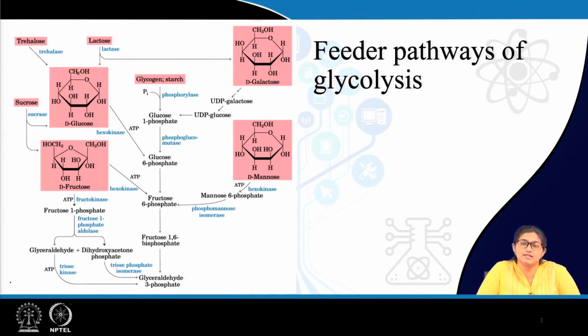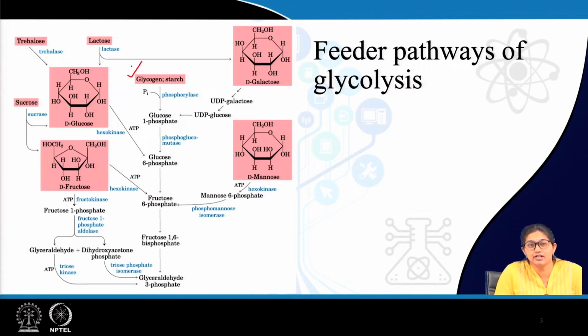Now, what happens apart from glucose? There are multiple other carbohydrate molecules which contribute to glycolysis, definitely by forming glucose. What are those? The storage form of glucose like glycogen, starch, in our body mostly glycogen.